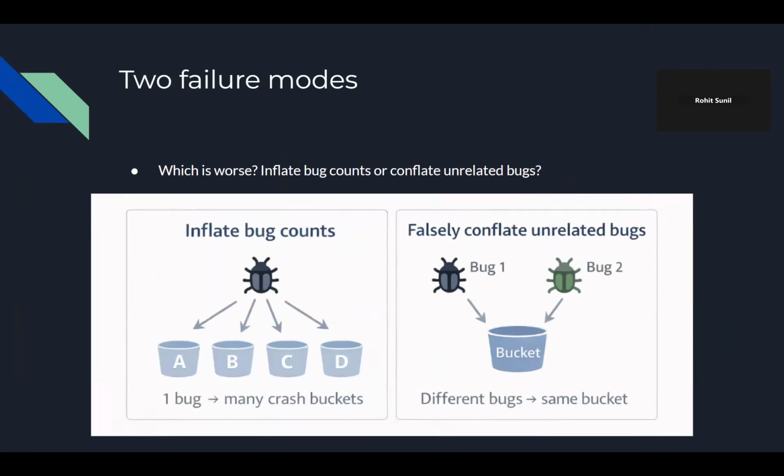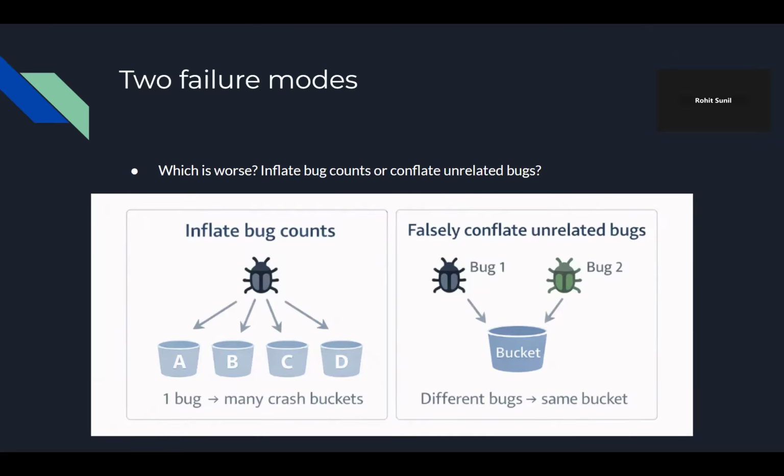Two failure modes. There are two classic ways that deduplication can really go wrong. First, it can inflate the actual bug count. This means that one singular underlying bug can be split into different crash buckets. This can happen in many ways.